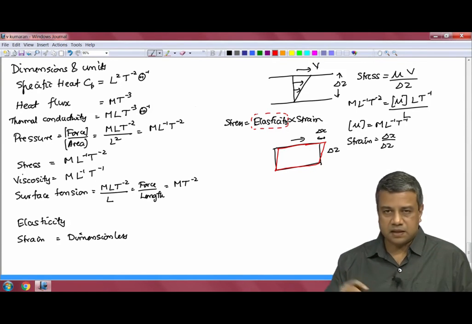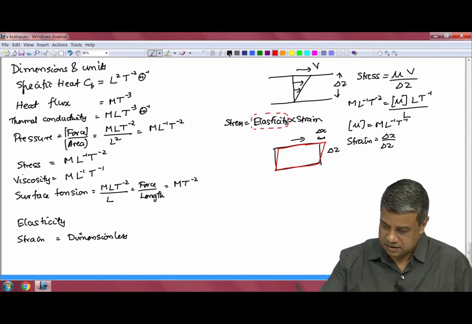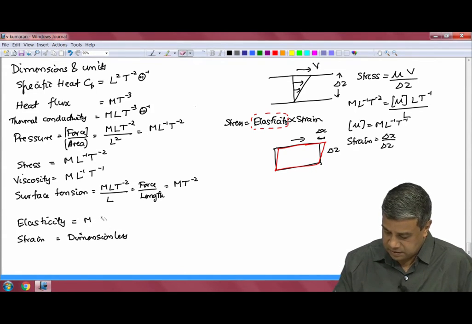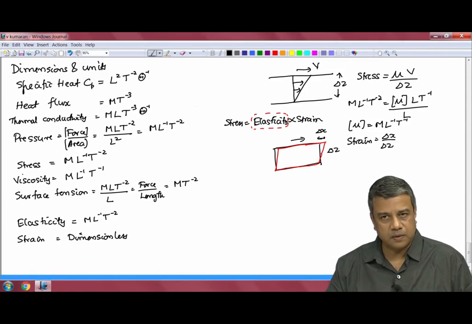Since strain is dimensionless, the elasticity has the same dimension as stress, that is M L inverse T power minus 2. So, these are the dimensions of some common mechanical thermal properties.